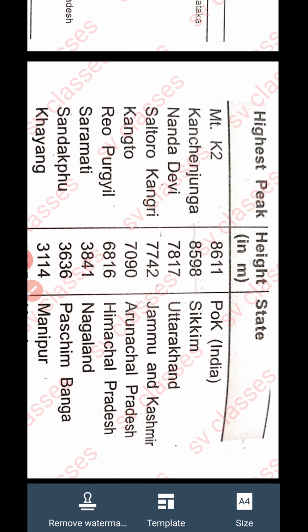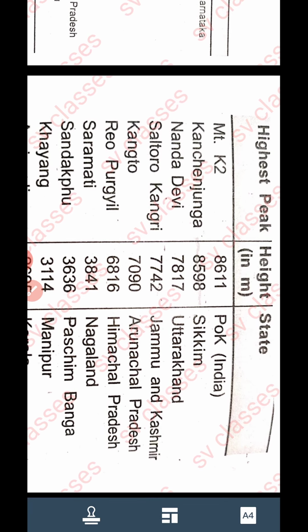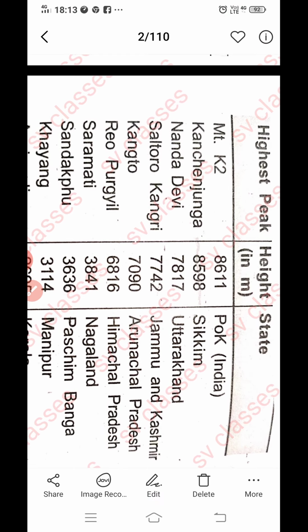We must remember the height of some most important peaks, like Mount K2. It is easy to remember that Mount K2, which is the highest peak, lies in Pakistan occupied Kashmir, at 8611. Then Kanchenjunga is second, and Nanda Devi is 7817 meters in height. There are many ways in which the question can be asked, like arrange the following in decreasing order of height.